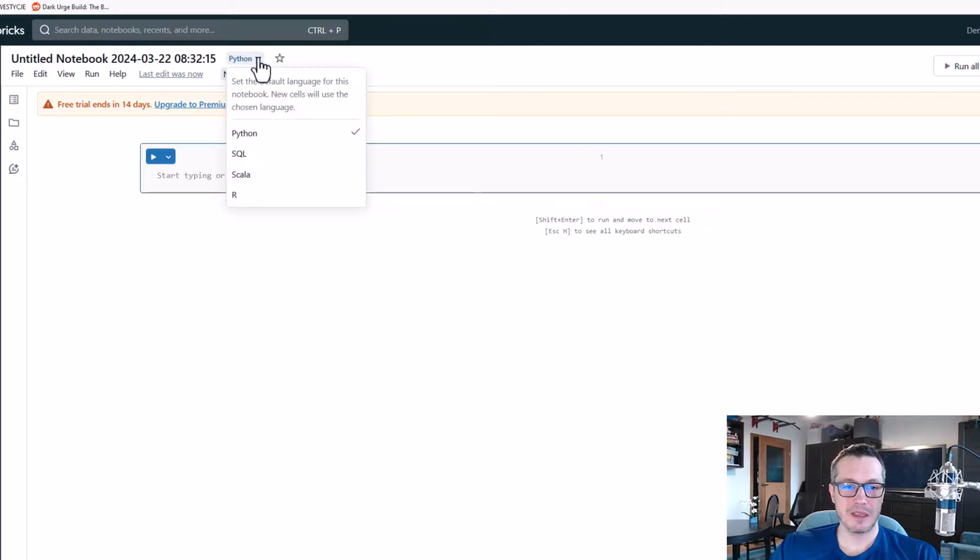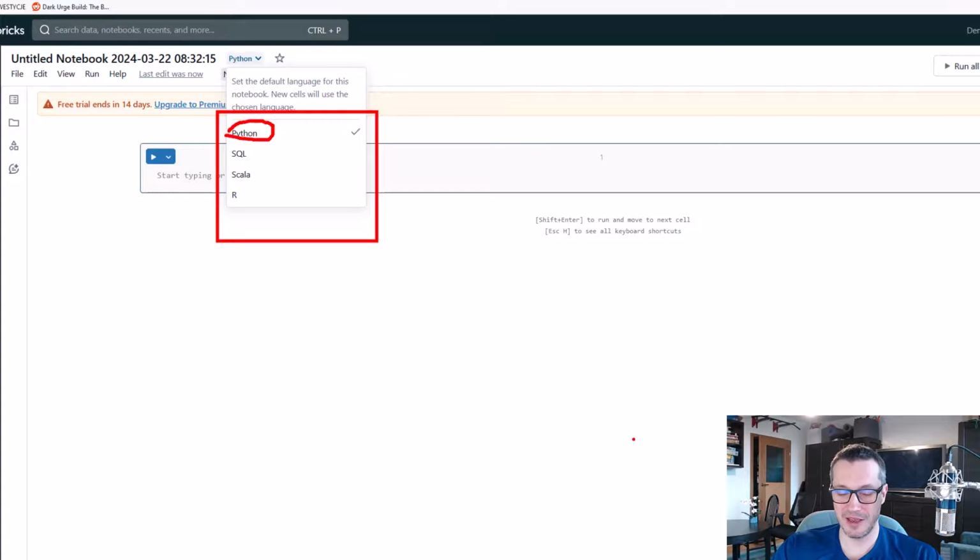Now, every notebook has a default language. For me, it is set to Python right now, but you can switch to Scala, SQL, or R. And that's yet another great thing of Databricks, that you can switch to the language that you like the most. For me, it's SQL, but maybe for you, it's Python.